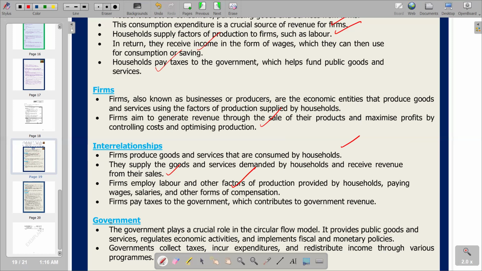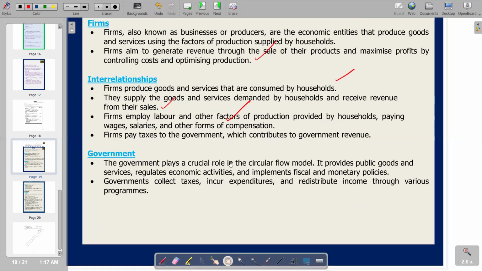Then we go to the next participant that we have, which is the government. The government plays a crucial role in the circular flow model. It provides public goods and services, regulates economic activities, and implements fiscal and monetary policies. So that is what we mean by the government. Remember, on the first part we are giving a description of the participant that we are looking at: it collects taxes, incurs expenditures, and redistributes income through various programs. So we are seeing the movement of income. Then we try to look at the next section.